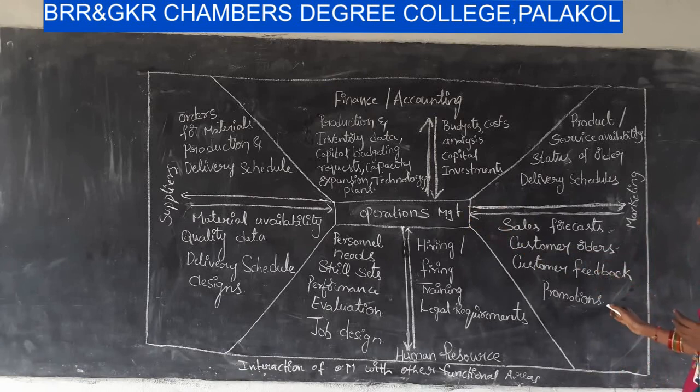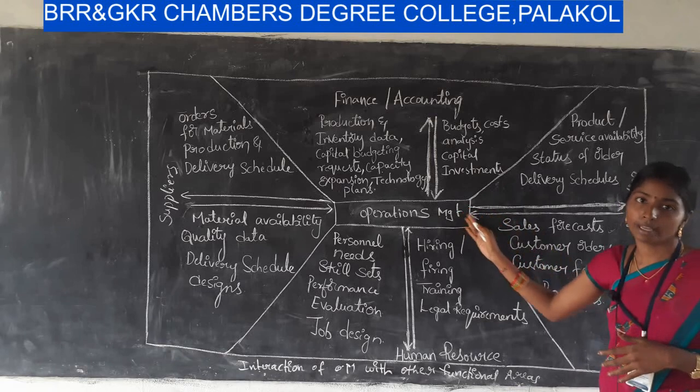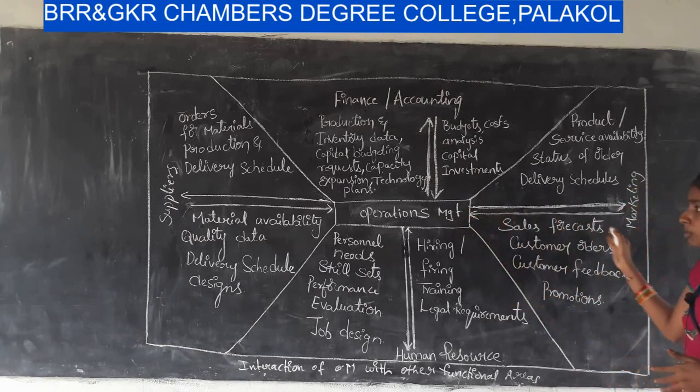Next one, promotions. How are they promoting the product? What promotion strategies are they following? Advertising, personal selling, all these aspects related to marketing management are to be communicated to operations management. So, this is the interaction between operations management and marketing management.